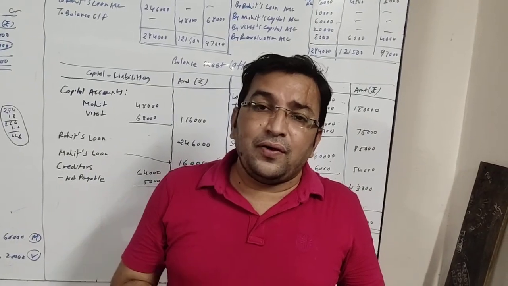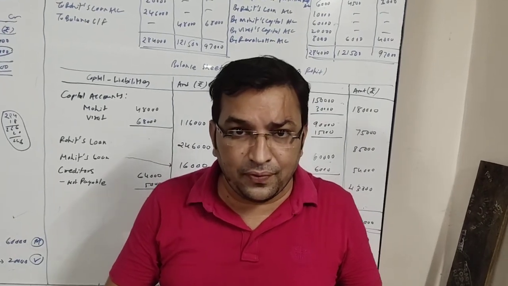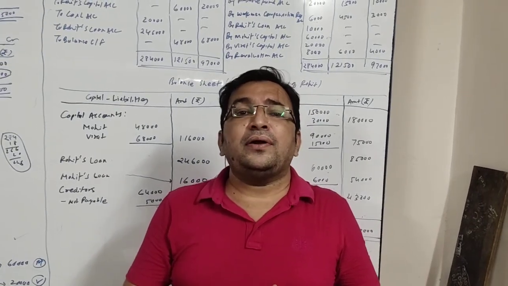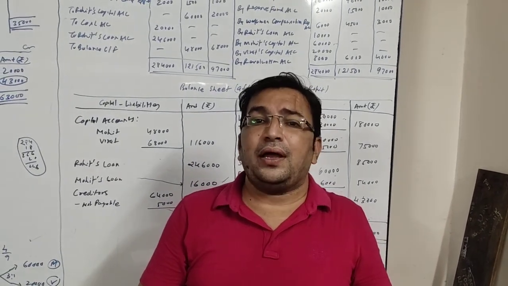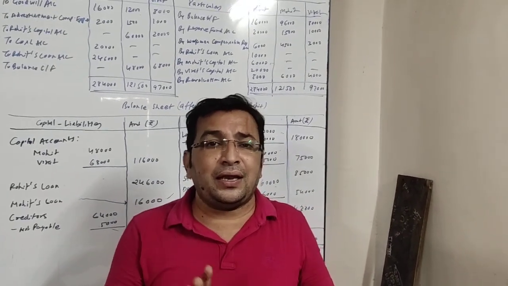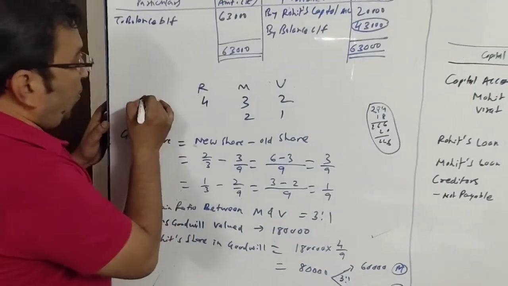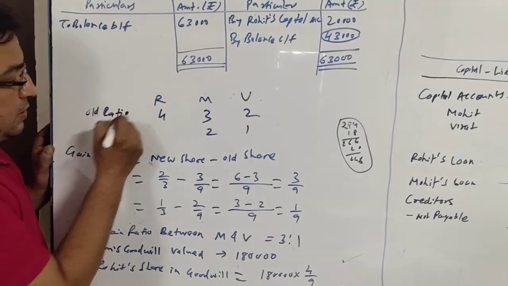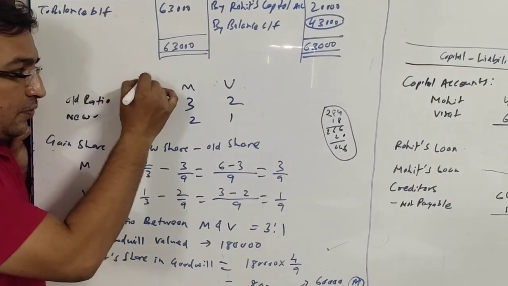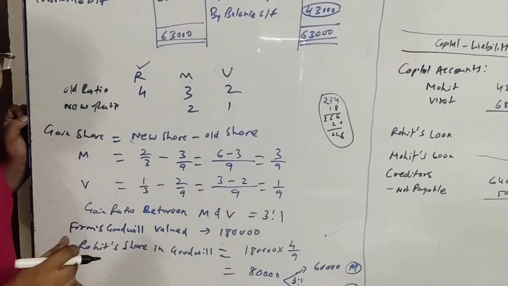So friends, the value of goodwill is given 1,80,000, that is the value of the firm's goodwill. We will have to find the value of Rohit's goodwill, and that will be given to him by Mohit and Virat in their gain ratio. So first of all, we need the gain share. We will be finding it. Old ratio is given to us, 4:3:2. Rohit is retiring. New ratio is 2:1 between Mohit and Virat.